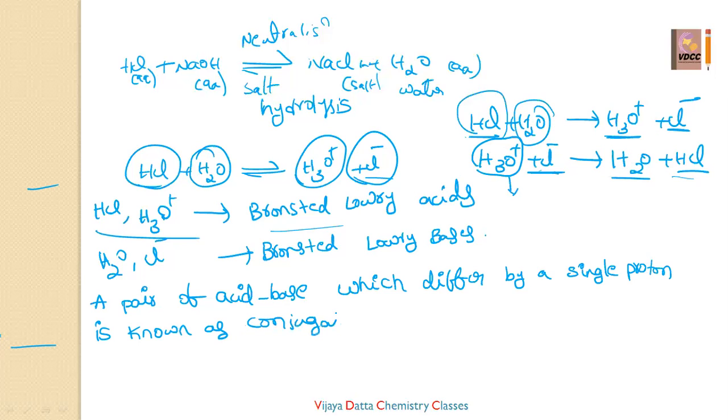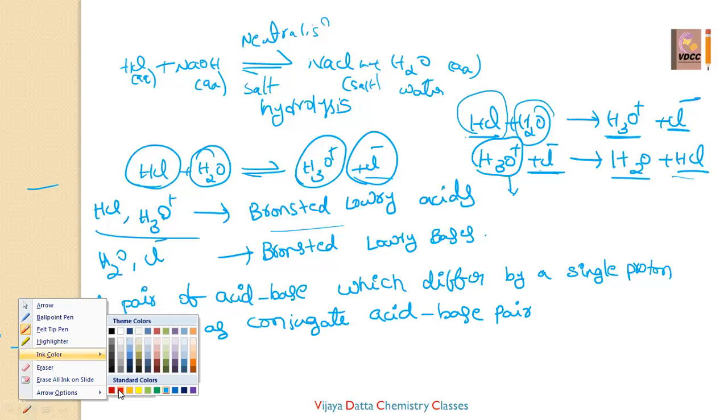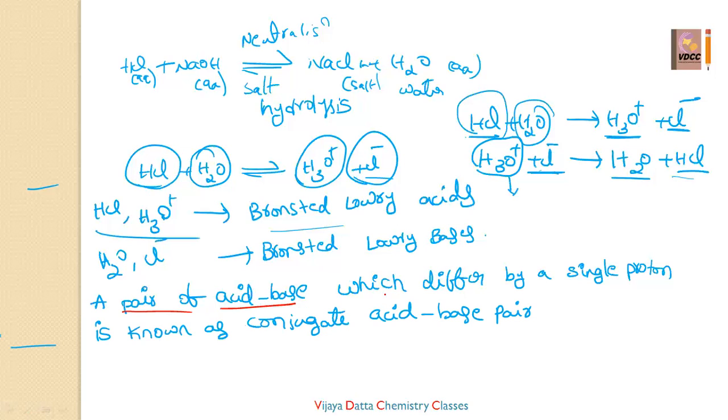These are the theory questions also we can expect, not only the application part. We'll discuss even the application part, but theory also we can expect. What is the conjugate base of this acid? Which one is stronger, is the conjugate acid stronger or the base stronger? This type of questions also you'll see from the competitive examination point of view. So see here, what is a conjugate acid base pair? A pair of acid base which differ by a single proton is known as a conjugate acid base pair.